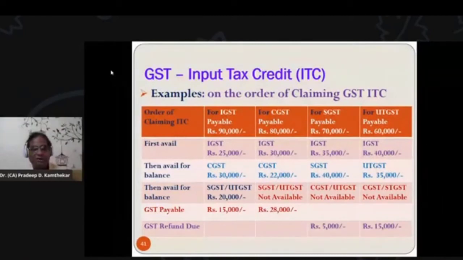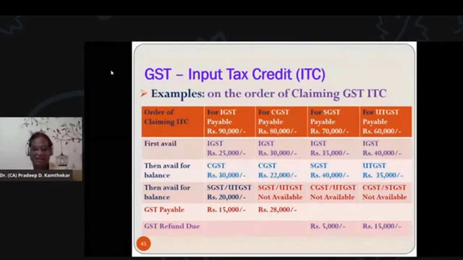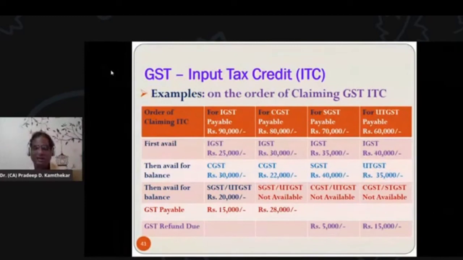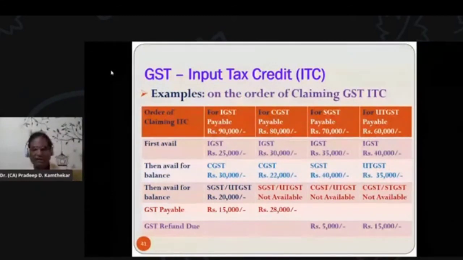Then for HGST payable of 70,000, say 35,000 input tax credit was there in IGST, which we have fully availed. Then for balance, 40,000 HGST credit is there. So now there are two cases. Now 70,000 minus 35 balance is 35. So 35 you can avail, and then there will be no GST payable. Or if you want to avail entire 40,000, then 5,000 more is there. So for that you can ask for refund.